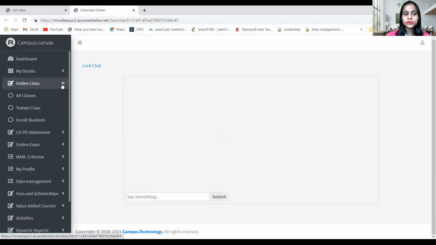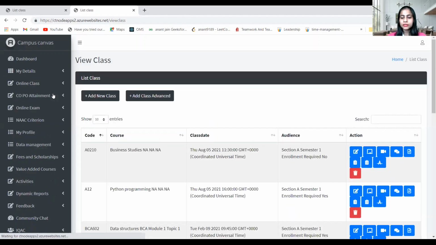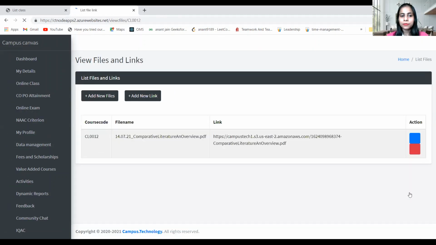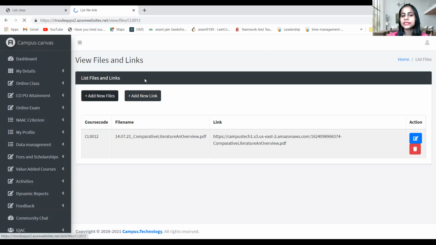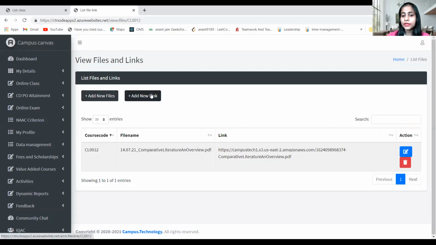Now, these were the features which I have explored in Campus Canvas. While doing this, another thing came to my mind: what about the files? If I want to upload any kind of file, or any kind of link for the students. Here they have even given that option, the file option. In this file option, I can upload a document, a new file, as well as any link to a video or anything else which I want students to see. So, the file or the link will be shown and students can access it.